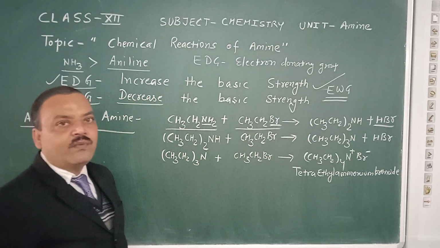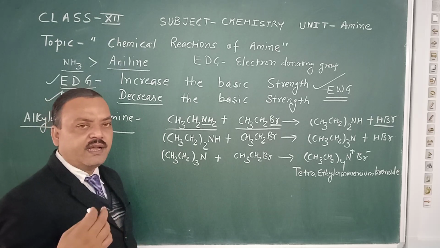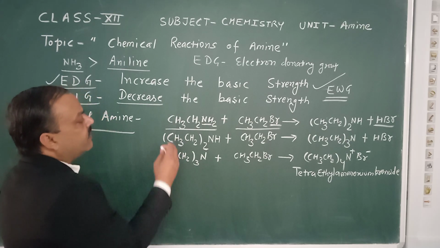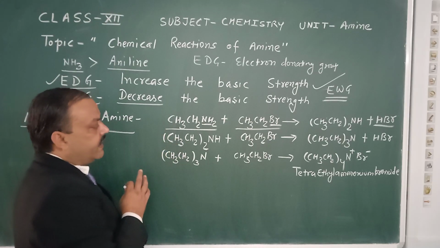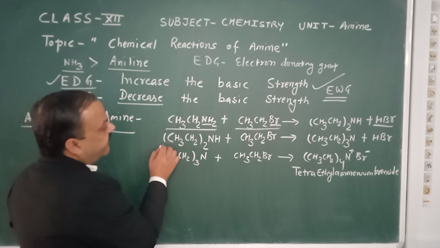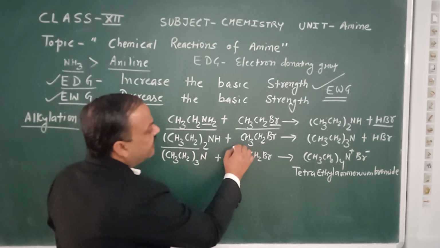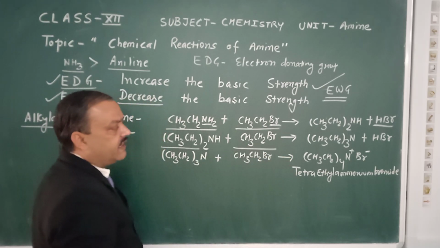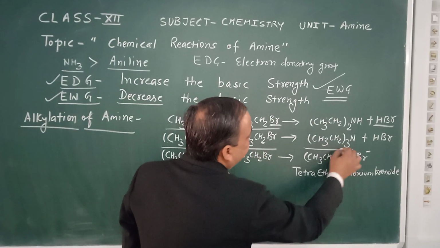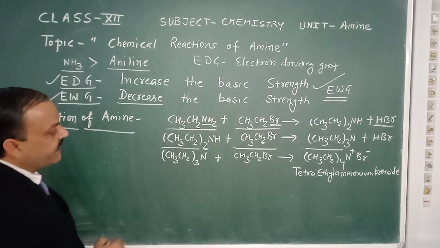It means we have added an alkyl group there. Now if we add ethyl bromide again to this secondary amine, we get a tertiary amine as the product.